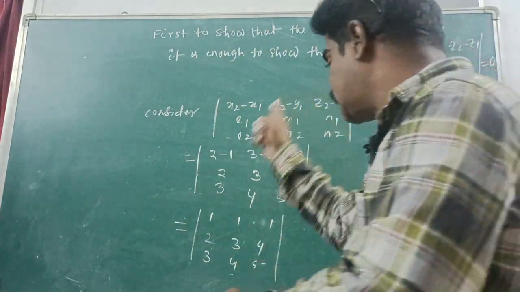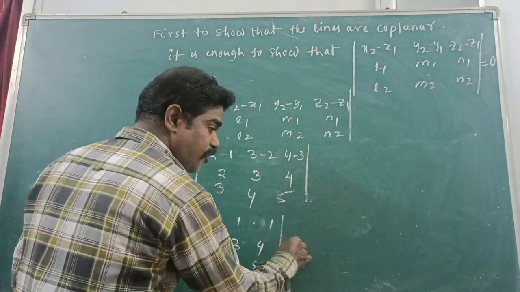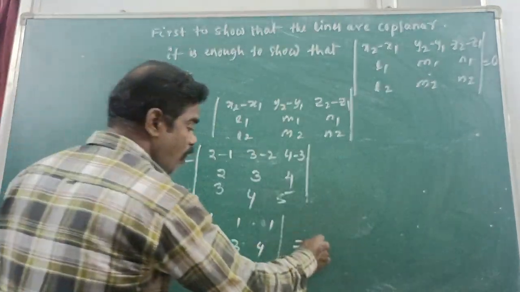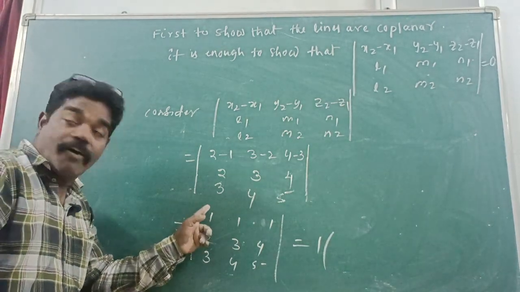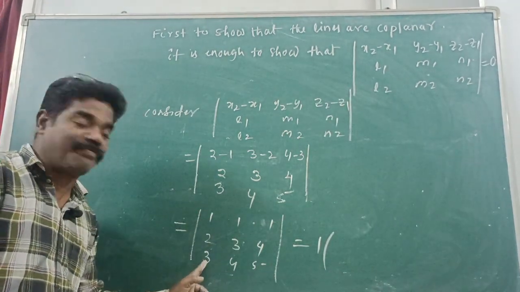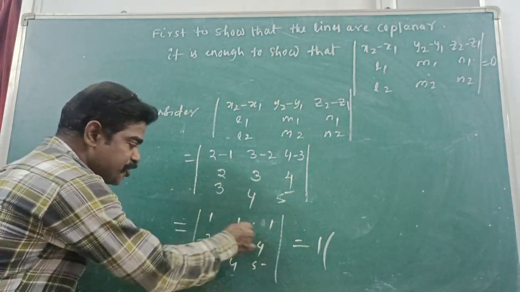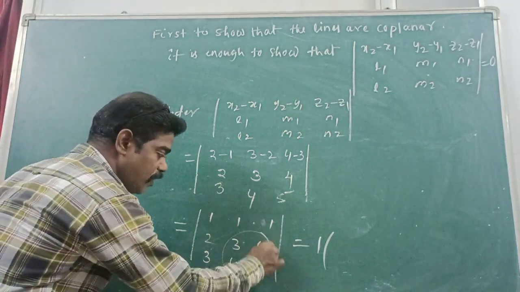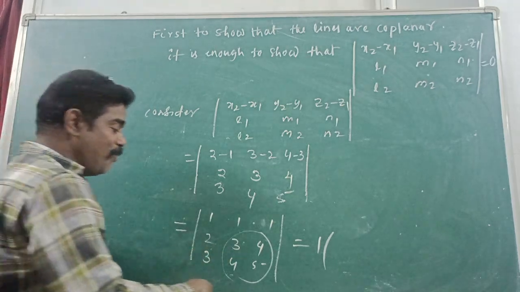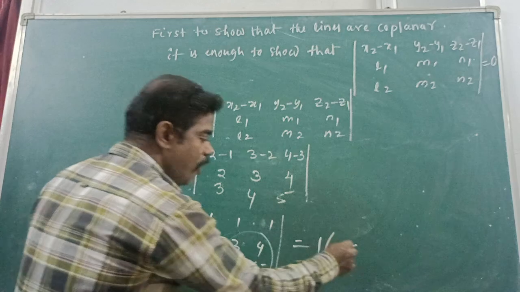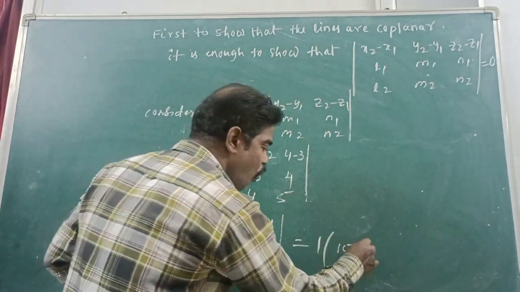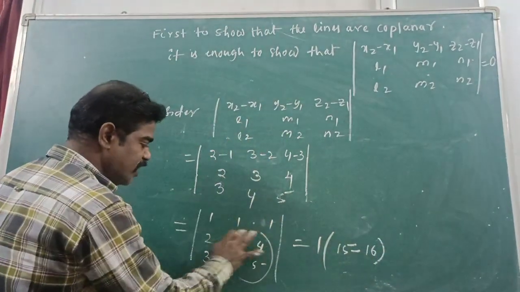Right or not? I will solve. That is equal to, 1 and 2. Okay? You know how to multiply. For the first element, you leave the first row and first column, and do the cross multiplication of the other two. So tell me, 3 into 5, 15, minus 4 into 4, 16. Have you understood now?